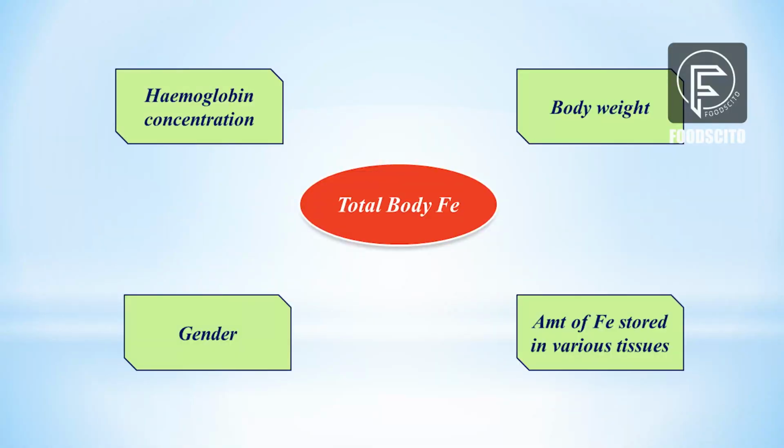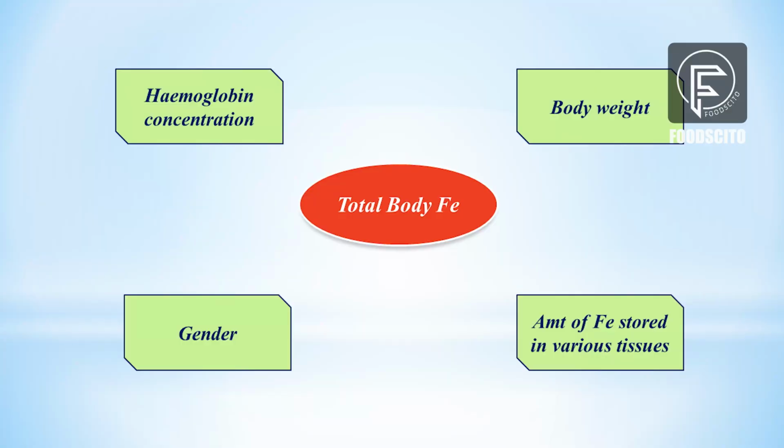So first of all, let's talk about total body iron. In the human body, the quantity of iron varies depending on a number of factors, namely hemoglobin concentration, gender, body weight and the amount of iron stored in various tissues.